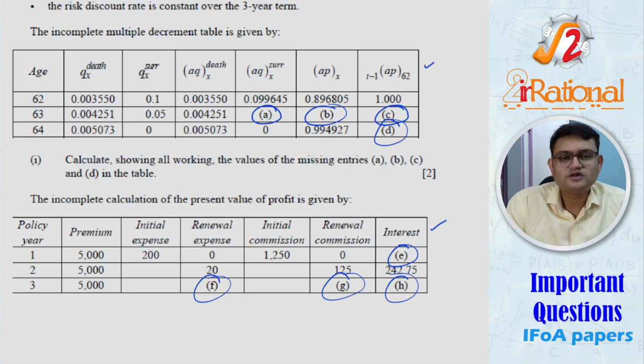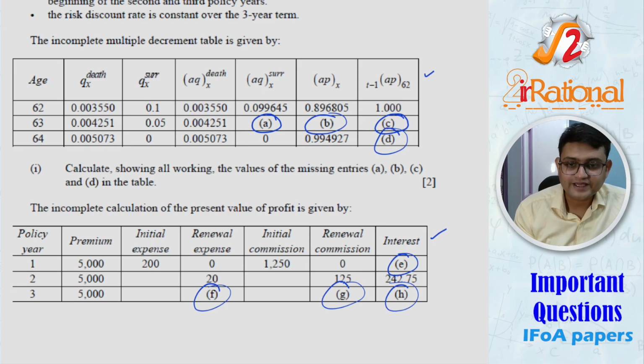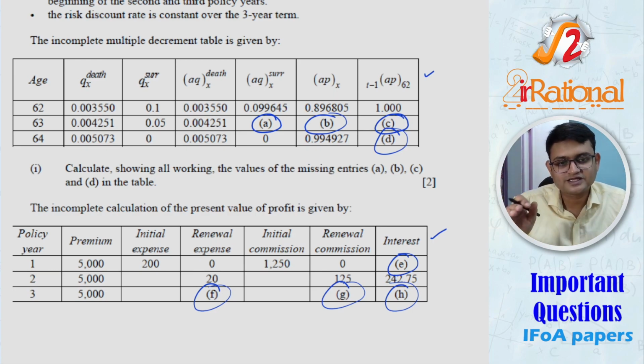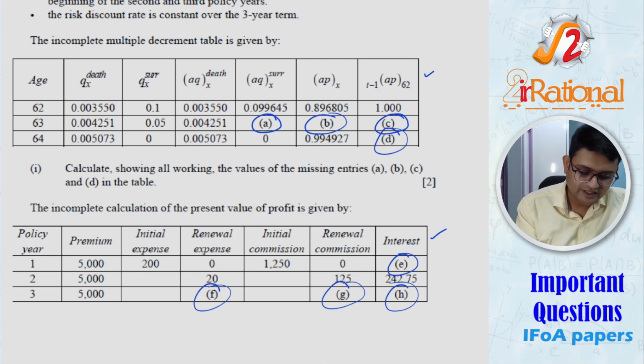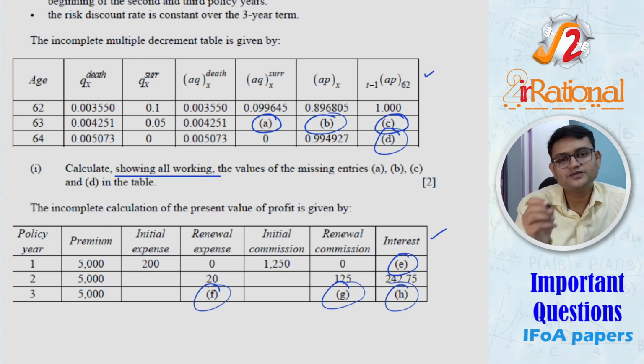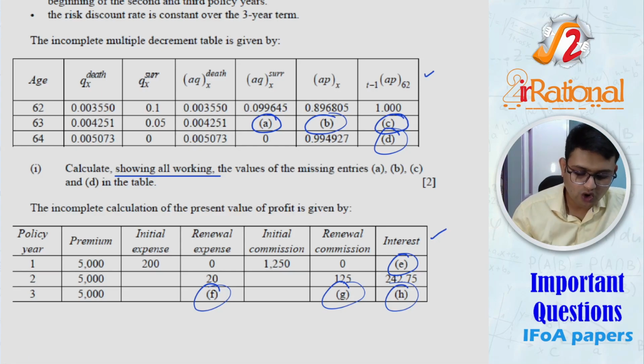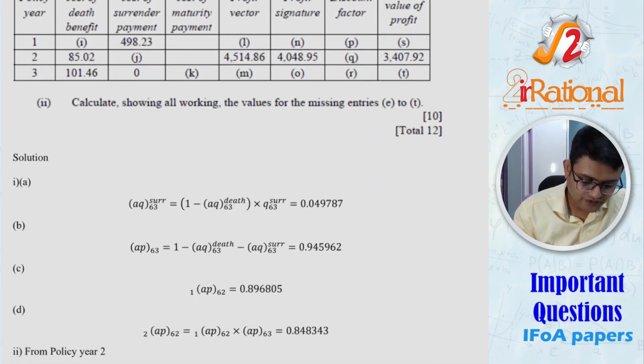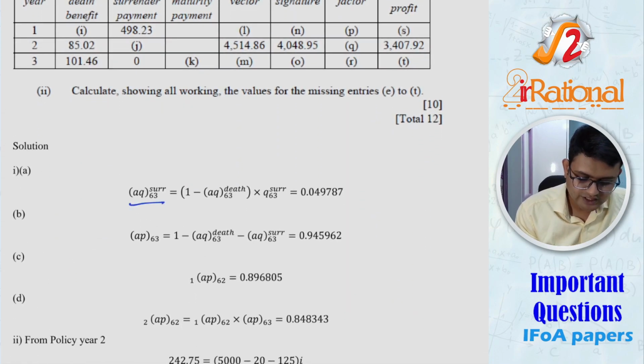You could have solved this in Excel. What I suggest is make this table as it is in Excel and solve it in Excel. Then here you will have to show all workings. You cannot just copy and paste the Excel table and say I have solved it in Excel. No, we have to show all workings. So you'll have to write the formulas here. For example, what is the surrender value? You have to write the formula and then write the value.